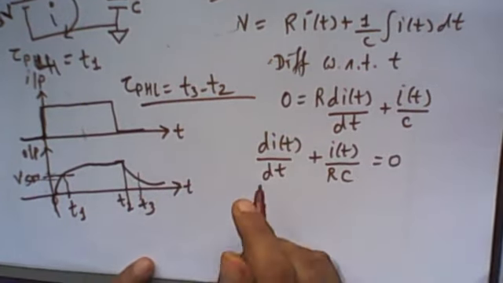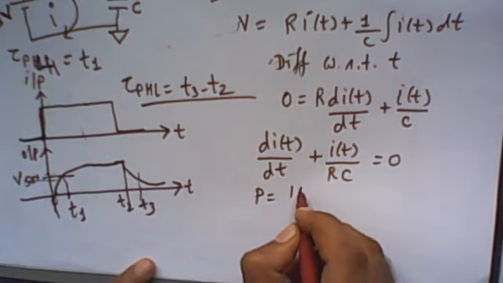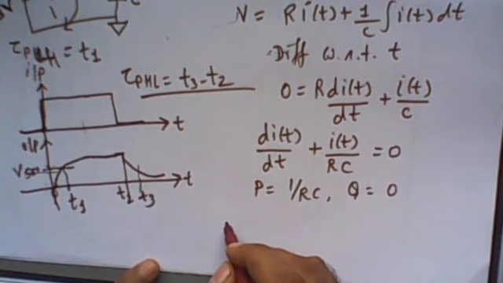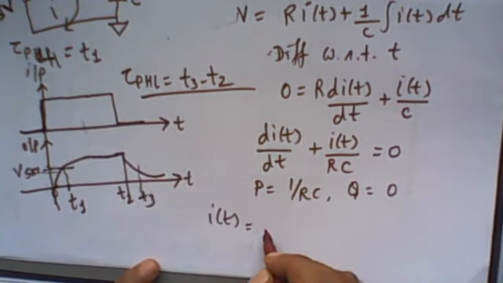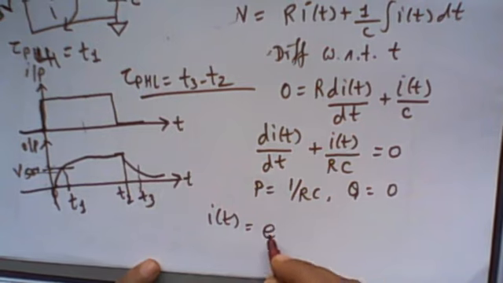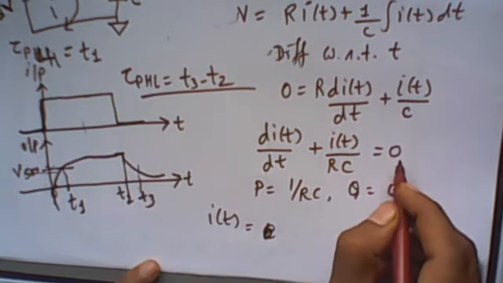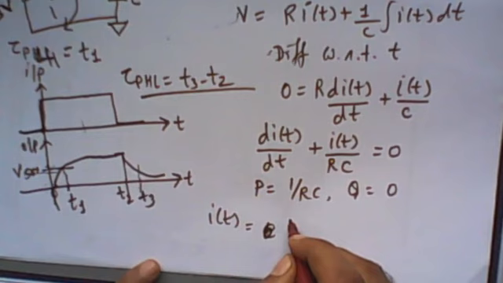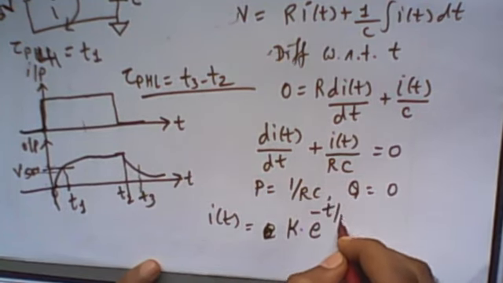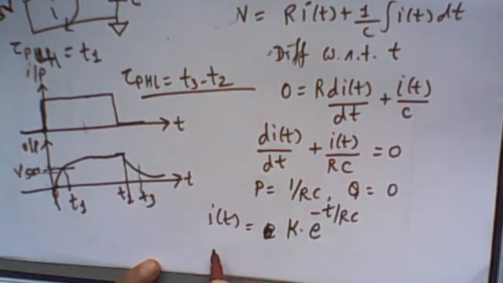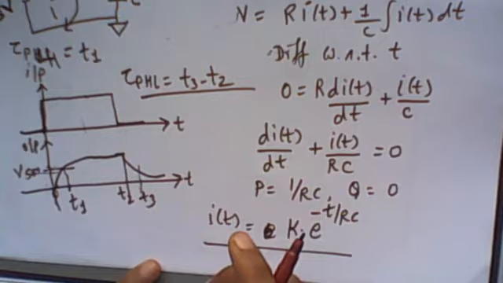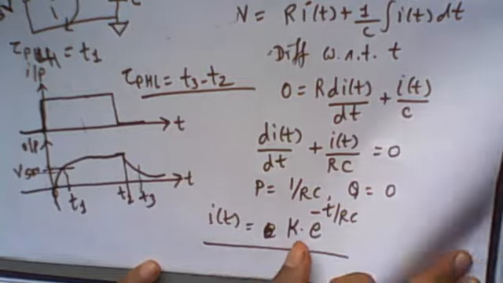Using the P and Q method, here P is equal to 1 upon RC and Q is equal to 0. So the solution is e raised to minus integral of P dt times the integration of Q. Since Q is 0, this is a homogeneous differential equation, so the solution is K e raised to minus t divided by RC. So this is I of t. Now to find K, we can use the initial condition, so let me substitute t equal to 0.